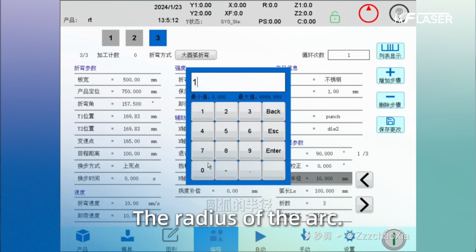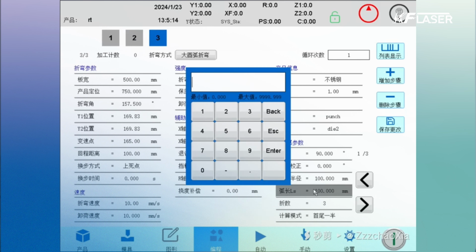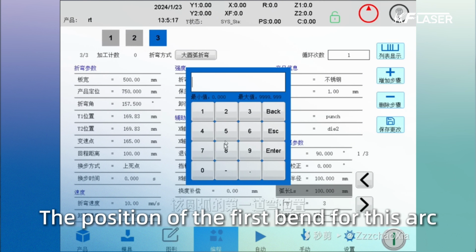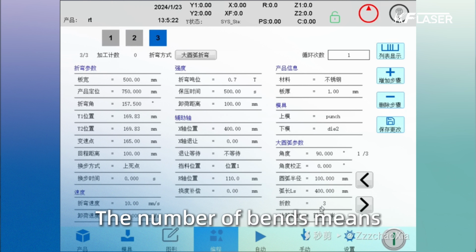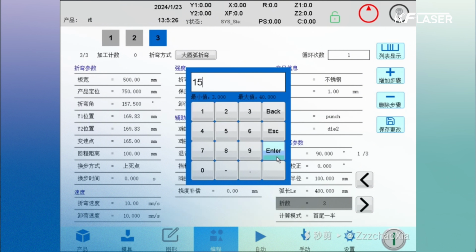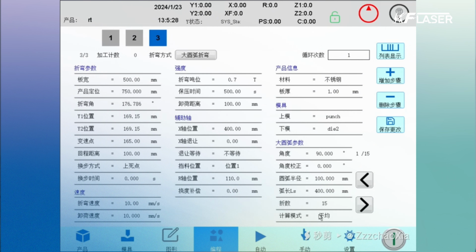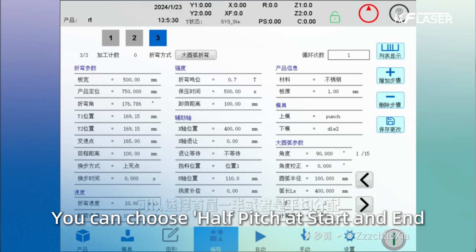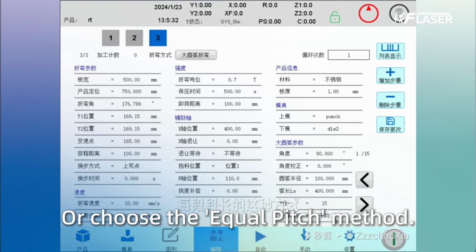The radius of the arc. The arc length is the position of the first bend for this arc. The number of bends means how many times the machine will hit this arc. You can choose half pitch at start and end, or choose the equal pitch method.